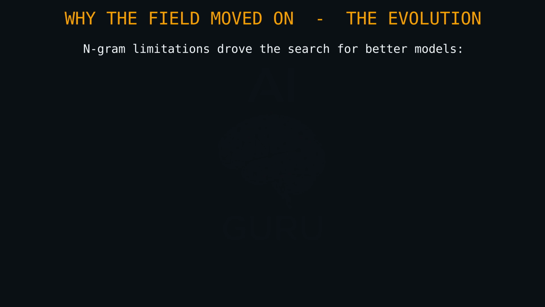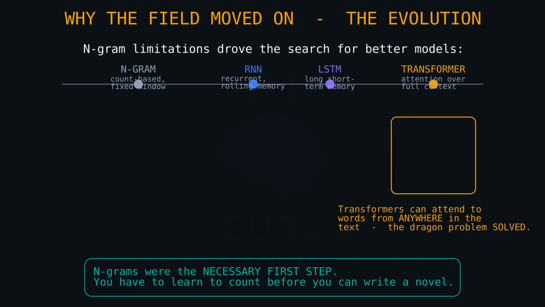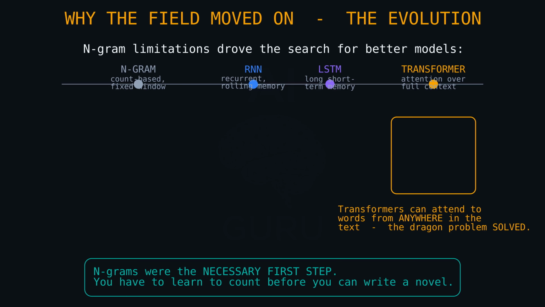Yes, the sources explicitly state that these flaws led to the evolution of RNNs, recurrent neural networks, and eventually transformers, which are the engines behind the large language models we use today. Those models can pay attention to words far back in the text. They solve the dragon problem. But n-grams were the necessary first step. You have to learn to count before you can write a novel.